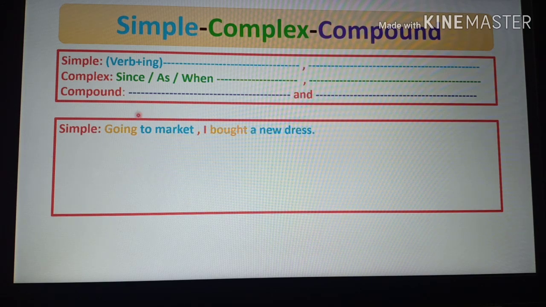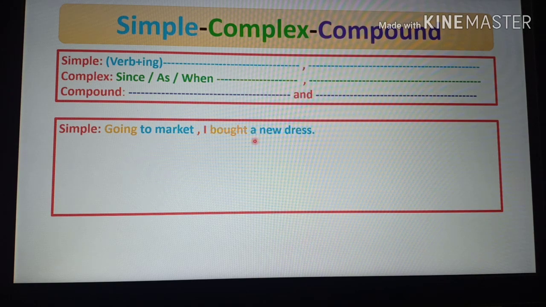At first we shall try to make it complex sentence. The complex sentence will be started with since, as, when. So just look at the clause. I bought a new dress. This is a principal clause and this is in past indefinite tense.